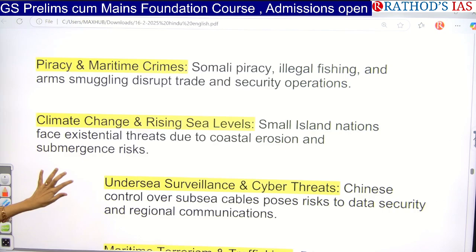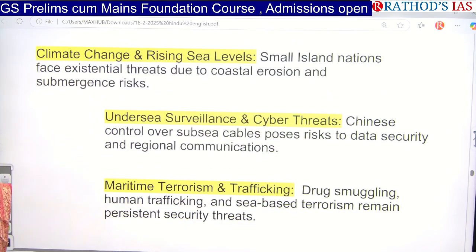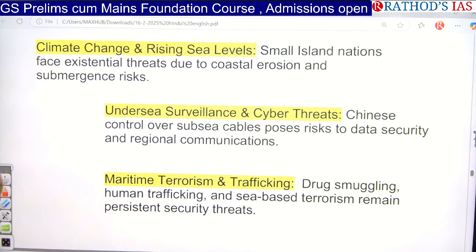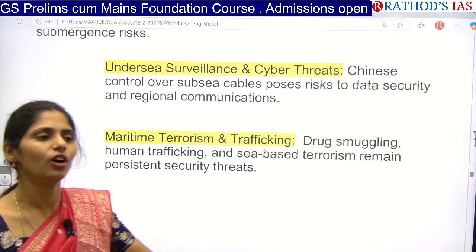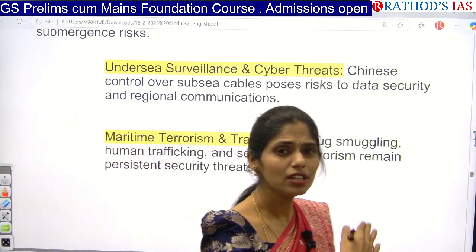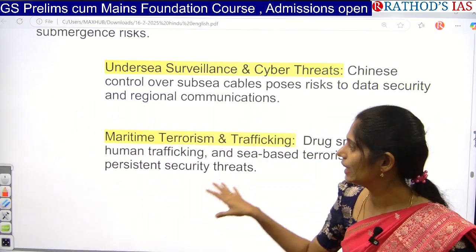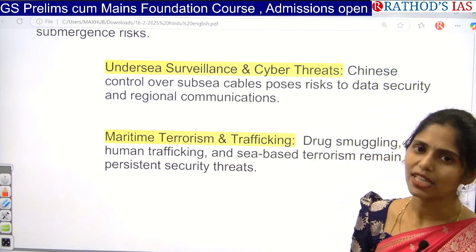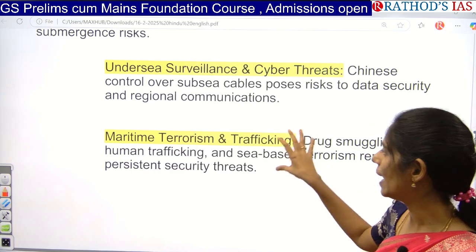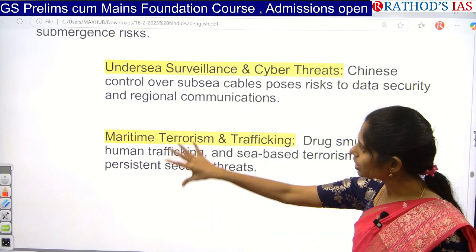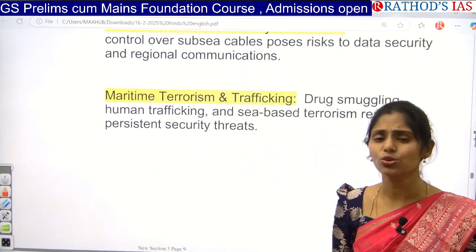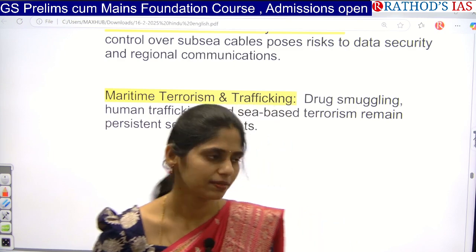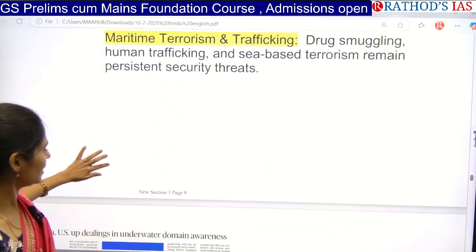And next one is we are focusing on undersea surveillance. Cyber attacks are also possible, and maritime terrorism and trafficking. So through this maritime route, terrorist organizations can enter into the country and lead attacks. For example, the Mumbai attack, which happened through this maritime route. So these are some challenges that we have in this Indian Ocean region, and we need to get proper solutions for this. And now let us see the next article.